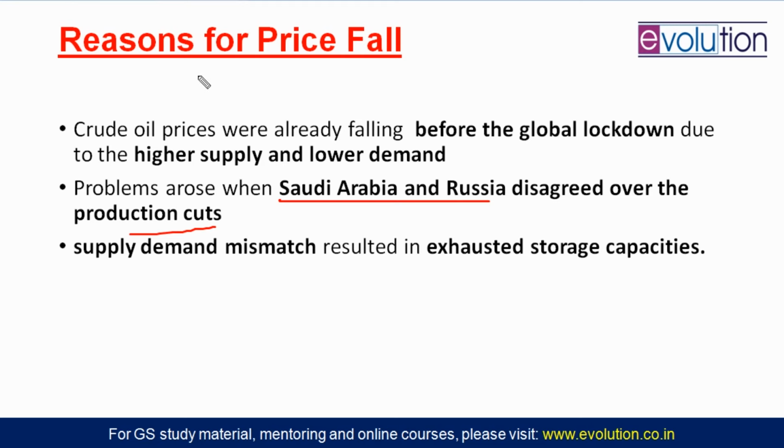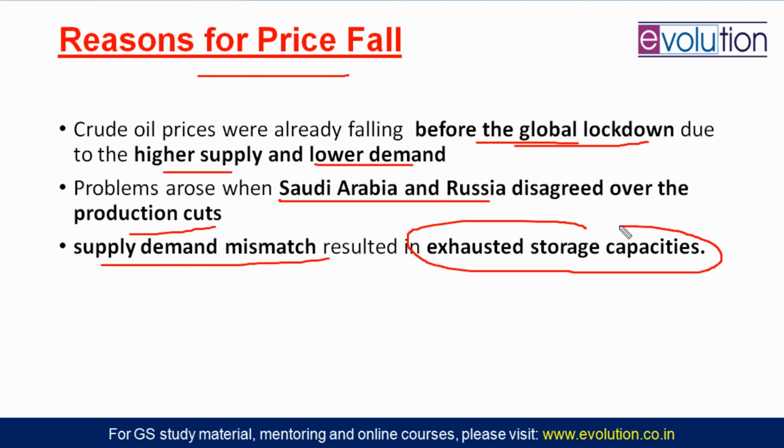The second reason for the fall in prices is that crude oil prices were already falling because of the economic slowdown in the global world. But recently, this global lockdown, vehicle rationalization, and air transport have also decreased. International flights are not happening. So that has reduced the oil demand. Higher supply and lower demand lead to price fall. Also, there is a supply-demand mismatch that results in exhausted storage capacities.